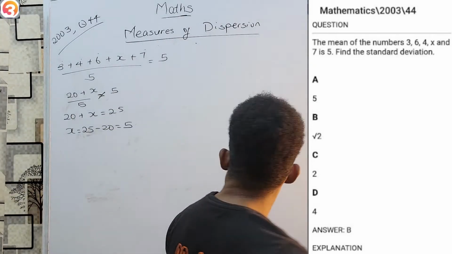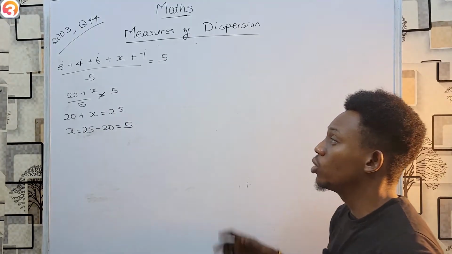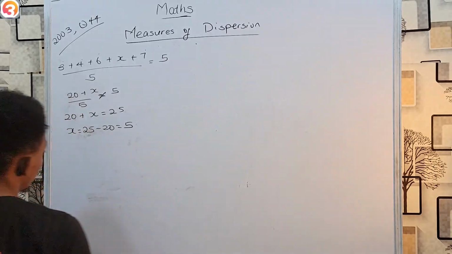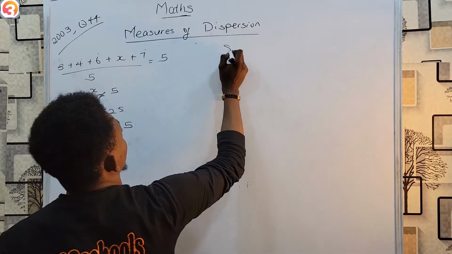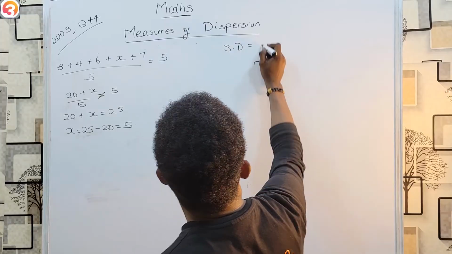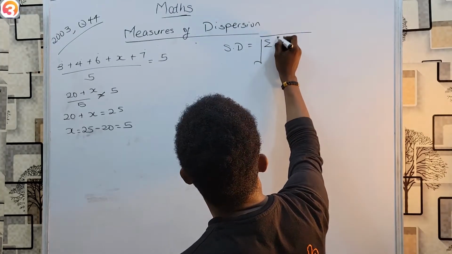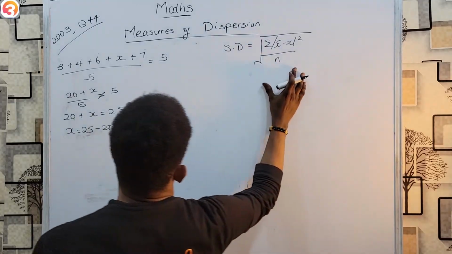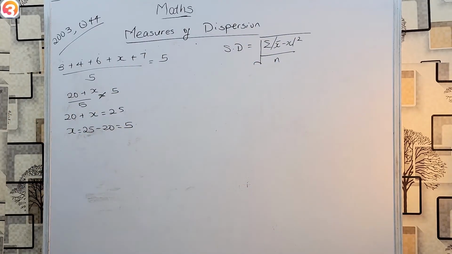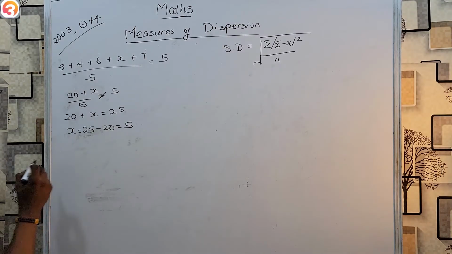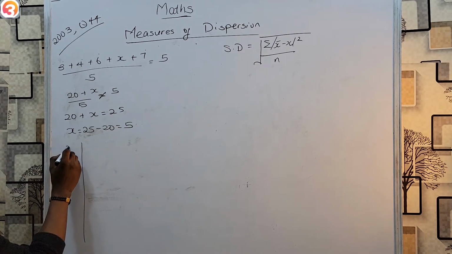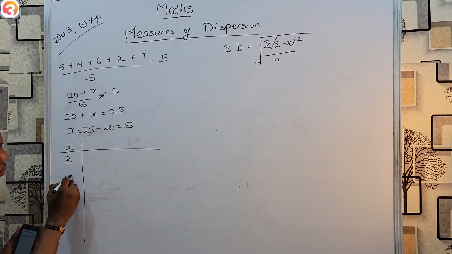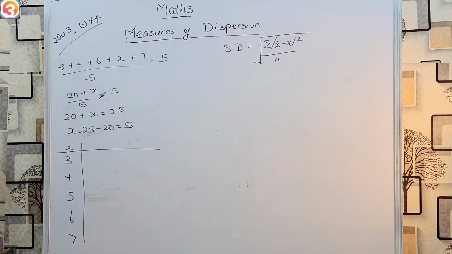And so now I know all 5 different data. I want to get the standard deviation. We know that standard deviation equals the square root of summation of (mean minus x) squared over n. That means if I want the standard deviation, I have to know (mean minus x) squared for each of them. So here's what you simply do. Take all your x values first. The x values are 3, 4, 5, 6, and 7.